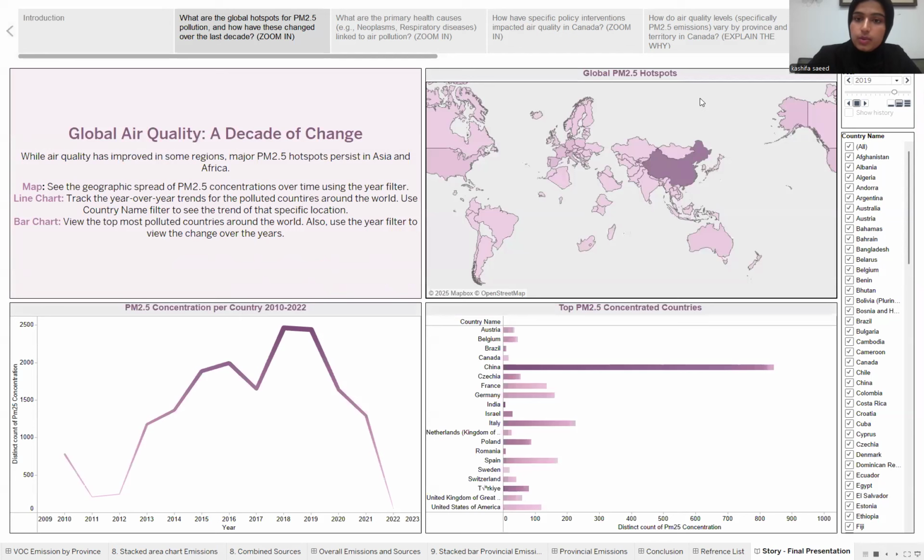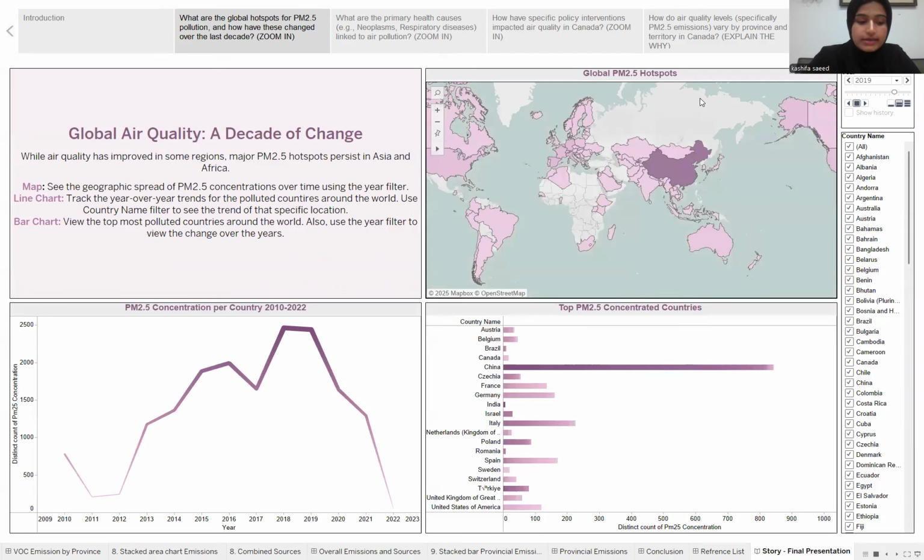Okay, so to begin, we need to understand the global context. So this first set of visuals helps us see what the world looks like. This map shows the geographic spread of PM 2.5 concentrations over the last decade. We can move through the years using the filter here. And we can see that the major PM 2.5 hotspots persist in Asia and Africa, even as some regions have